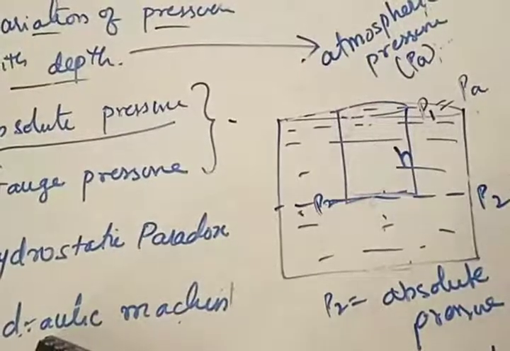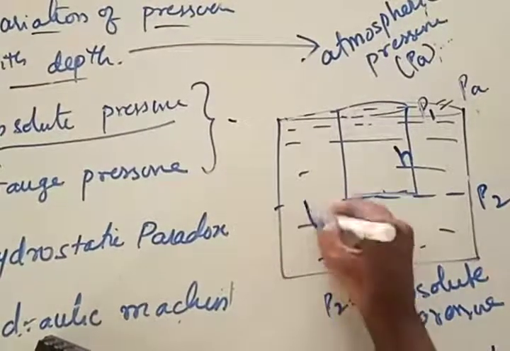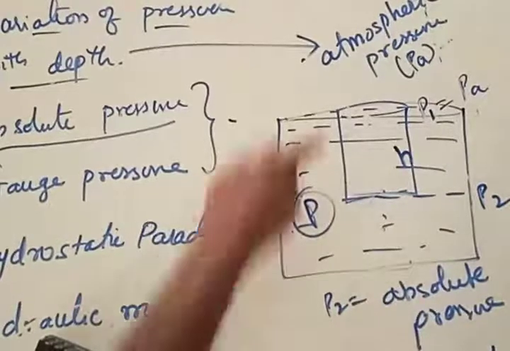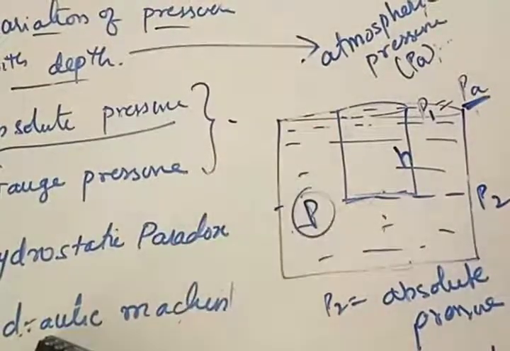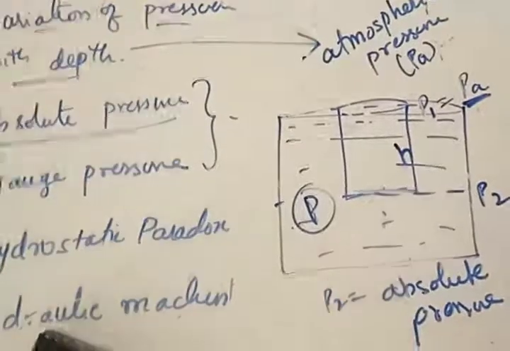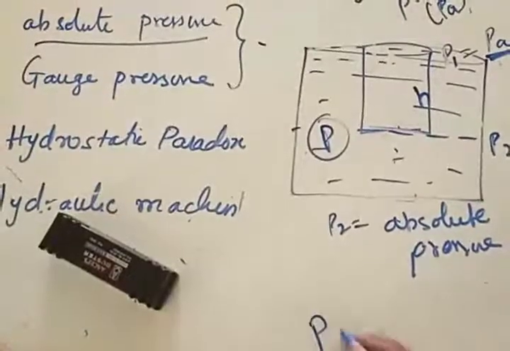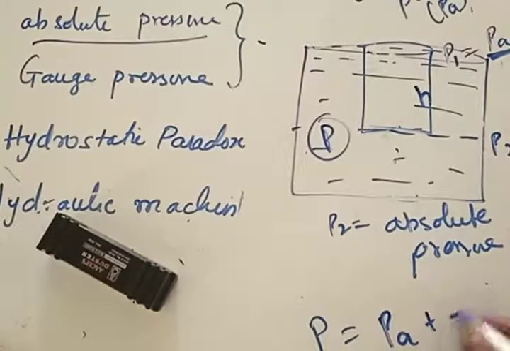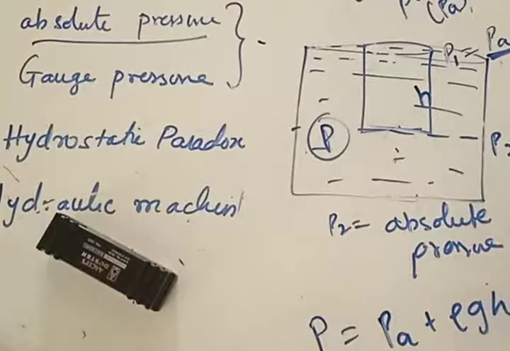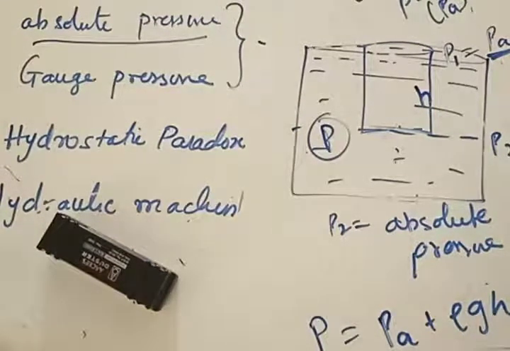We indicate this absolute pressure by P, and we take the initial point of pressure to be atmospheric pressure. Using that, can you write this equation like this? Absolute pressure equals P atmospheric plus rho g h. Earlier we had the equation P2 equals P1 plus rho g h. We are modifying this equation to this form. Is the point clear?